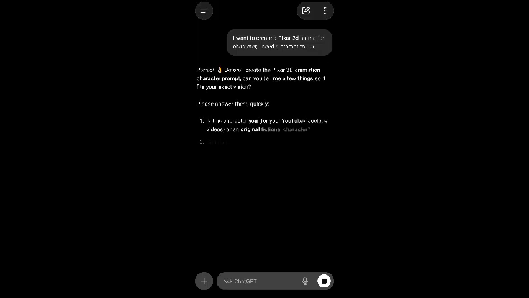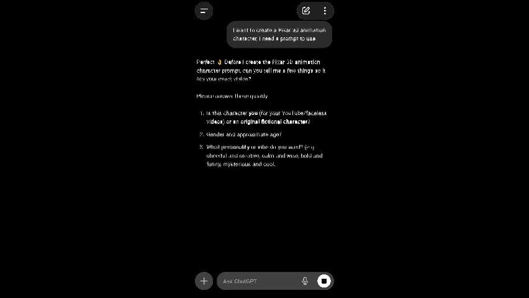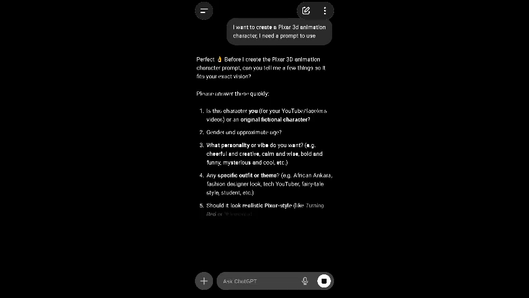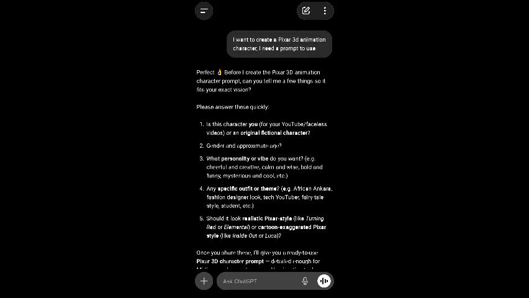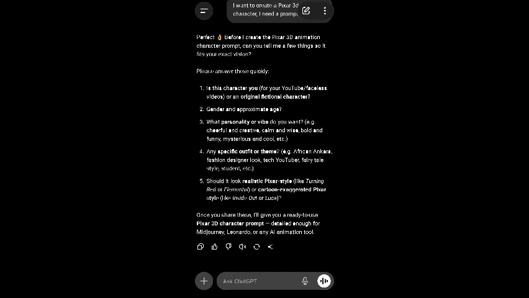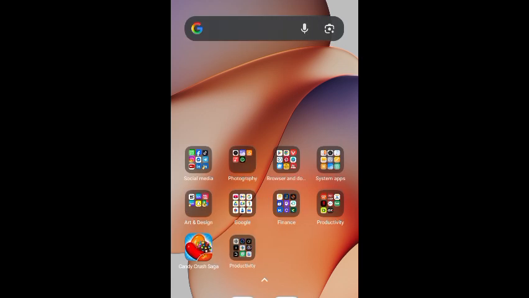So on ChatGPT, I come here to generate my prompts. I don't use ChatGPT to create the images, and this is because I'm using the free version of ChatGPT. The results usually take very long, like it takes a very long time for it to give me what I want before I can proceed, right? So I've given it an idea, and it's asking me some questions. I'll just go ahead and answer all of these questions, but I'm not doing that for this video because I don't want this to be very long.